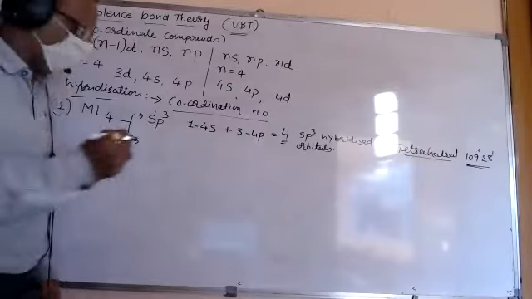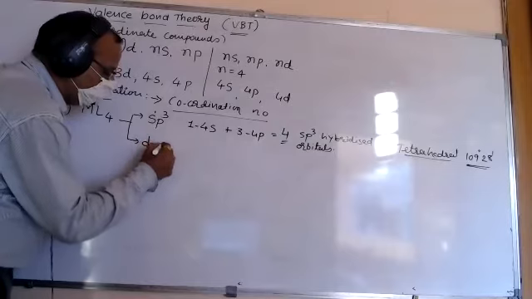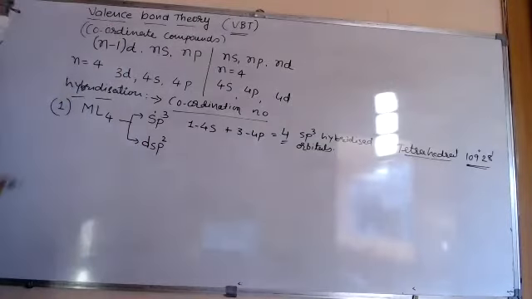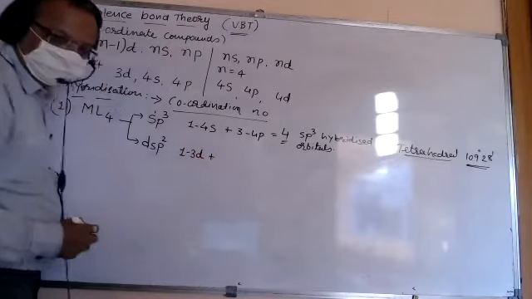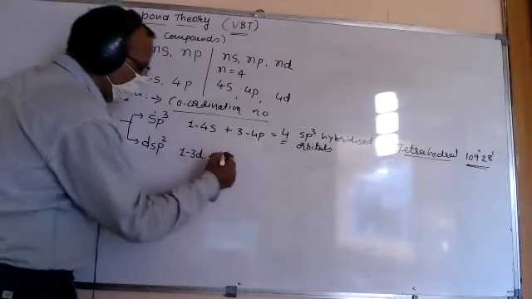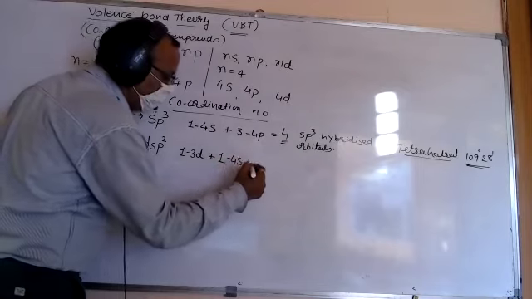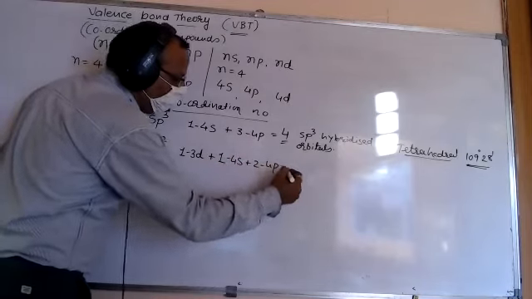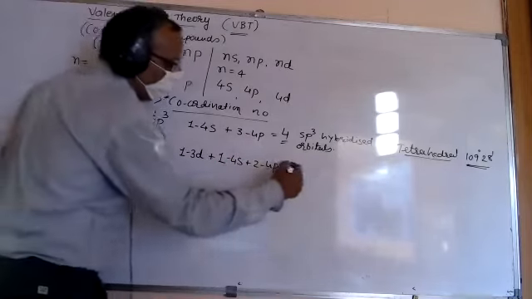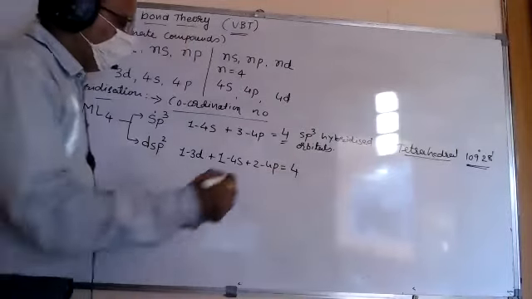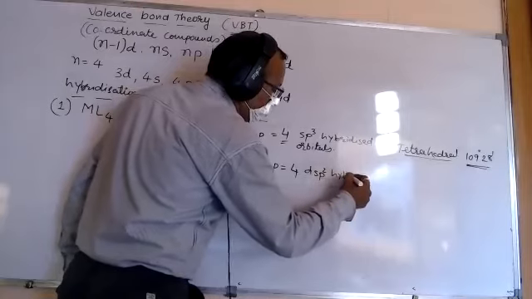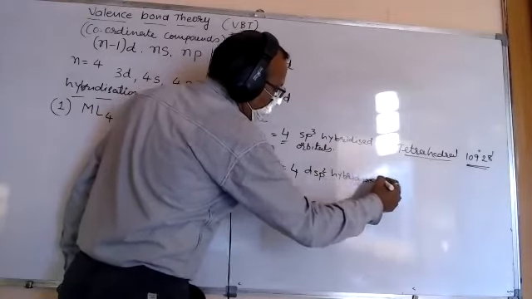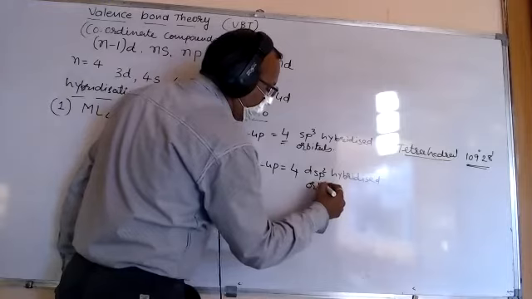The second option is, friends, dsp2 hybridization, in which one 3d orbital takes part, one 4s orbital and two 4p orbitals. Once again, 1 plus 1 plus 2, that is 4 dsp2 hybridized orbitals.